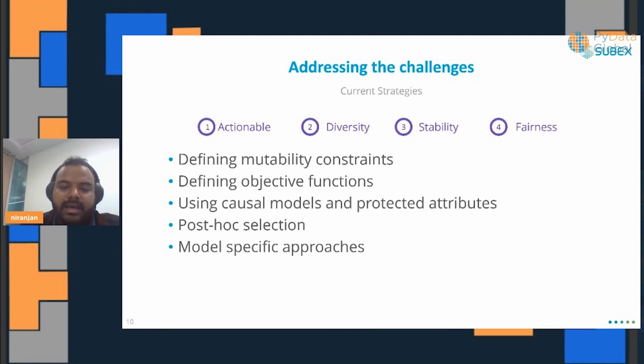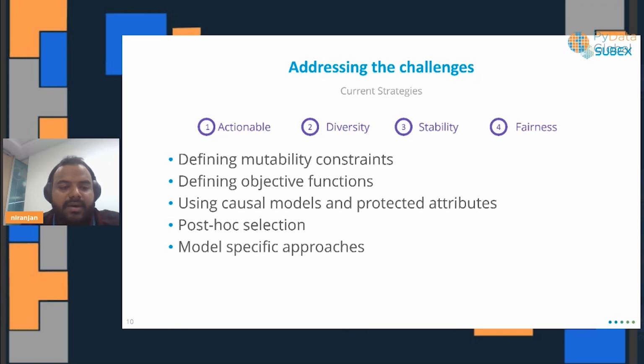How do we look at fairness? Maybe there are some protected attributes within your data, like demographic or ethnicity. Maybe you should have a causal model which identifies all the features within your data set that are impacted by that particular feature, like ethnicity, and then we can only include the features that are unaffected by the feature that you are trying to protect. Now that's one way you can address fairness.